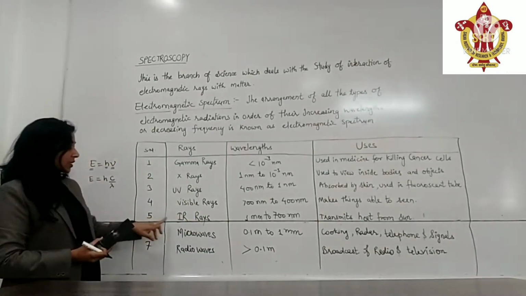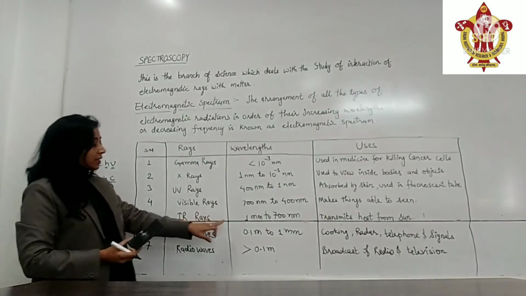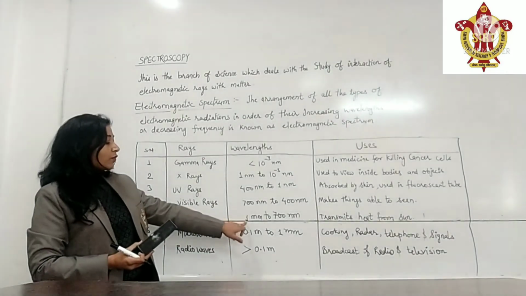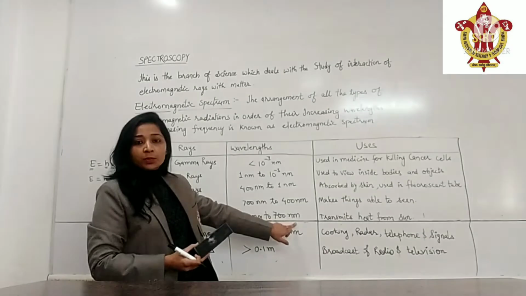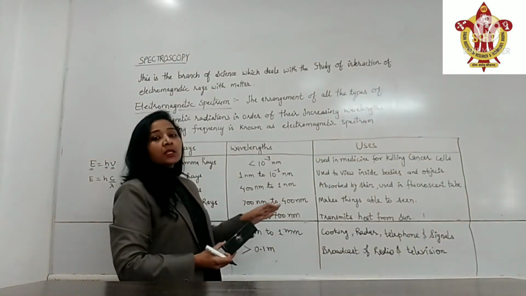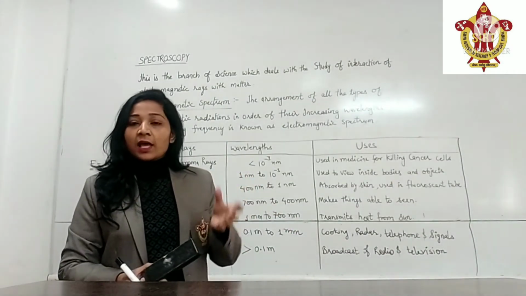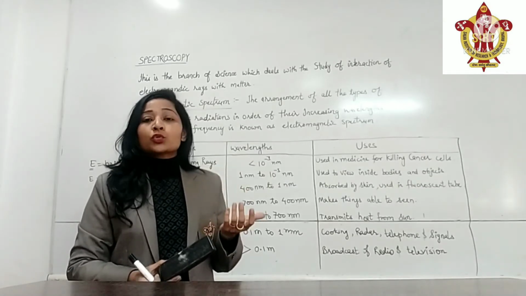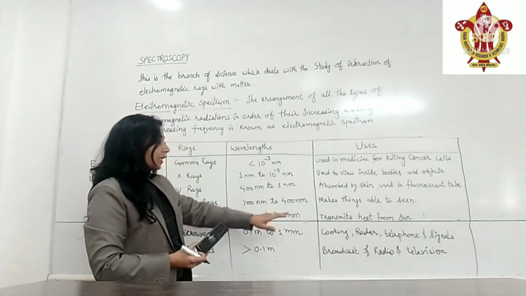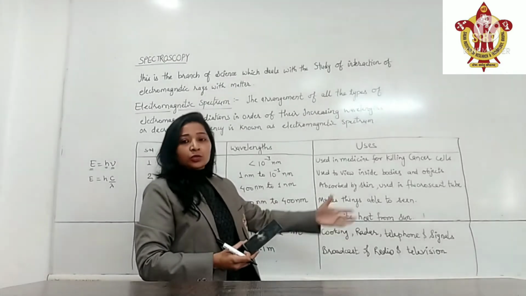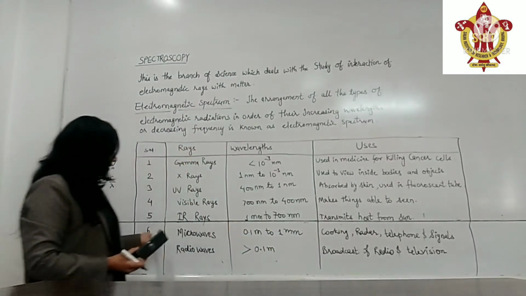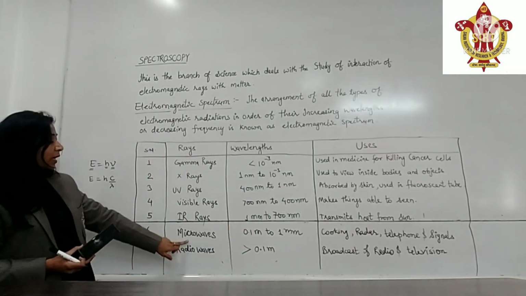The next type of radiation is infrared rays. Infrared radiations have wavelength of 1 millimeter to 700 nanometers. These infrared radiations are emitted by the sun and are used to heat our earth's surface. That transmits heat from the sun to the earth's surface. After that, next is microwaves.